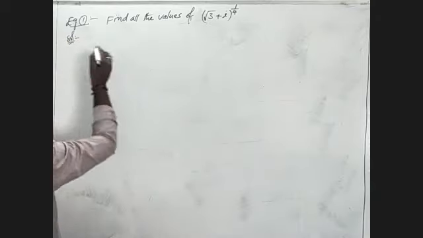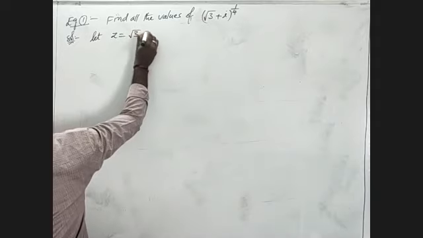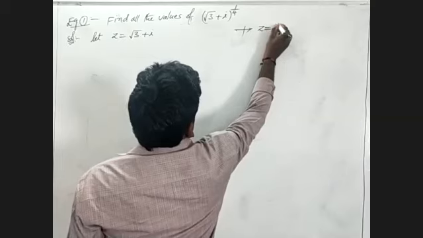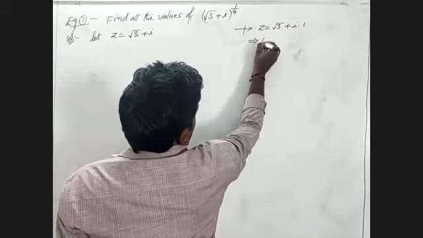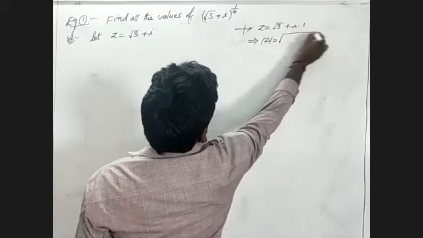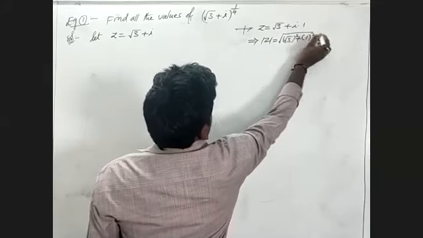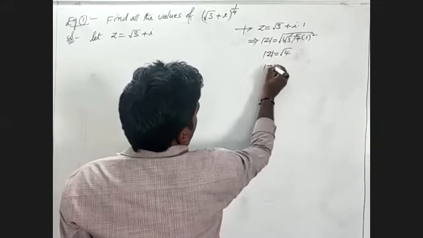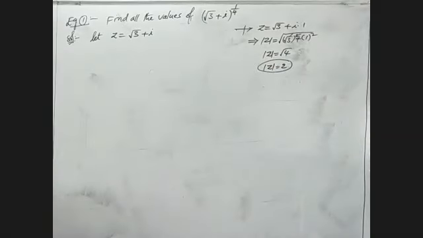Given a complex number, let z be root 3 plus i. Here we will write z is equal to root 3 plus i into 1. Then we have to find mod z, which is the root of root 3 square plus 1 square. Square and root will be cancelled. Remaining we have root 4, which is nothing but 2. This is the value of mod z.